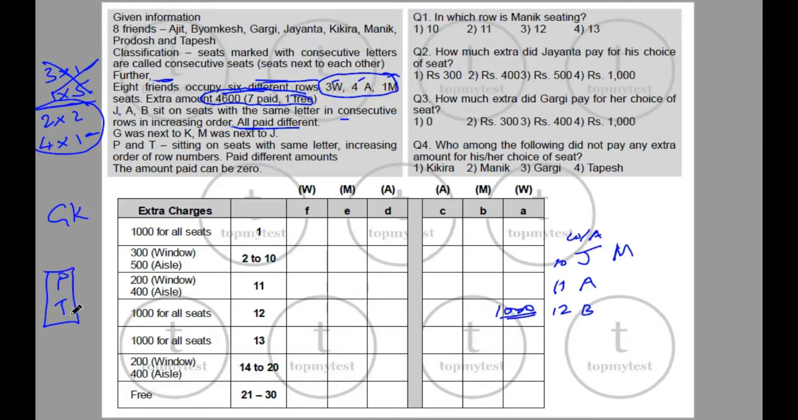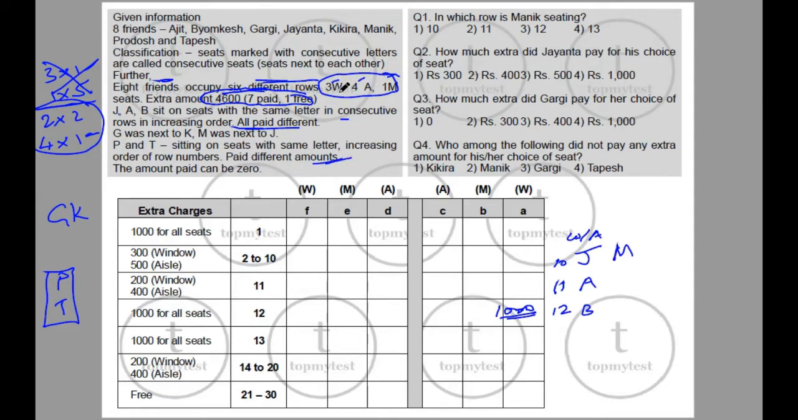So if this guy is middle, this guy is also the middle. If this is in E, this is also E. This is F. T is also F. This is in A. This is also in A. So this is the amount. Also, we know they paid 2 different amounts. So they cannot be sitting in 12, 13. They have to pay 2 different amounts. Okay.